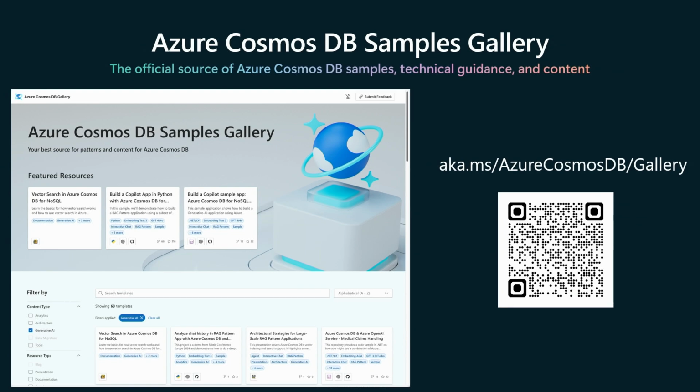This is the official source for Cosmos DB code samples, solution accelerators, technical guidance, and other content. I really encourage you to check it out. You can find all the materials that I talked about here and examples and other solution accelerators to get started. Don't worry, the examples are not all in Python. We have plenty of .NET examples. We have plenty of Java and JavaScript examples as well for you other developers out there.